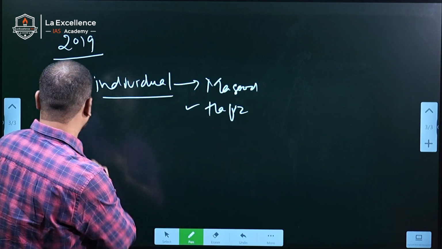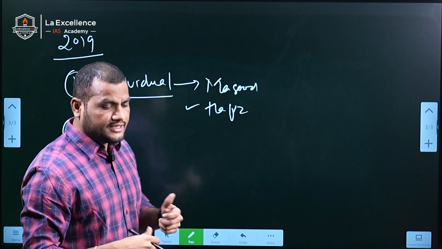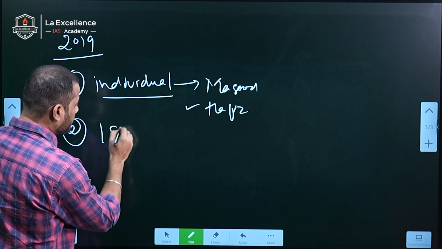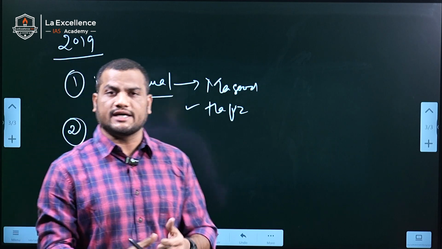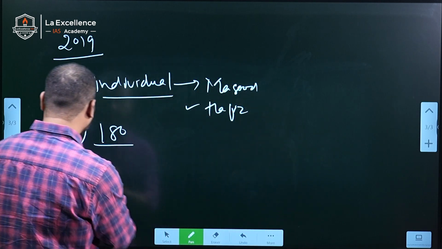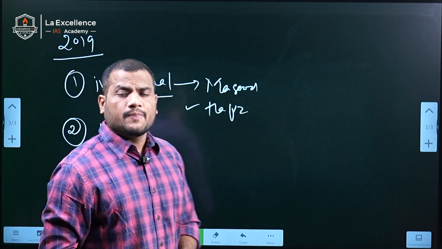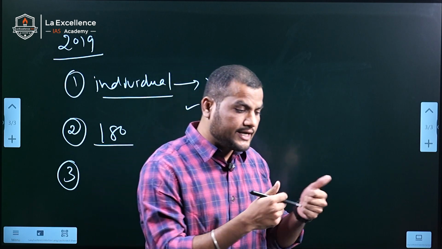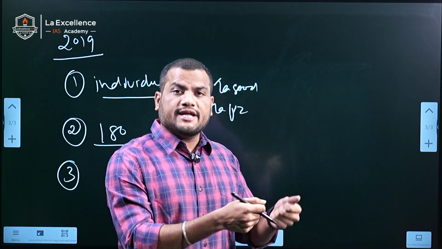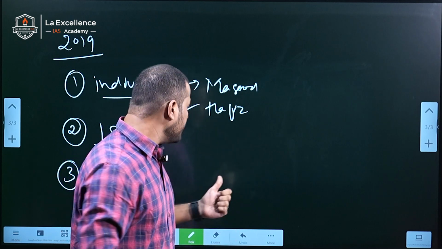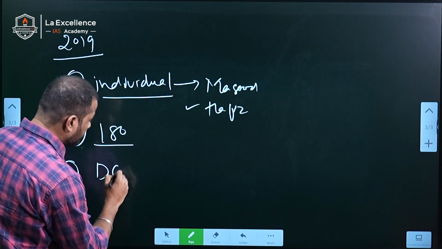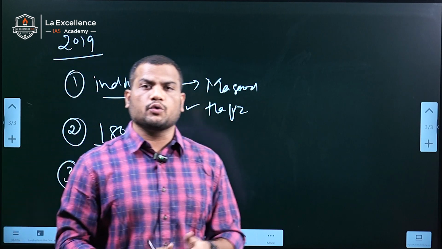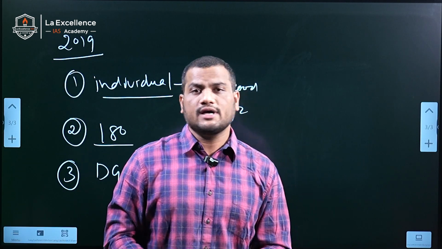Secondly, this gave the power to the central government to detain any particular individual under this law up to 180 days without filing any charge sheet. That was the major second amendment. And the third amendment was that earlier, to investigate any of these activities in a particular state, that state's permission was required, but the amendment made it so that the permission of the Director General of the National Investigation Agency is sufficient to investigate these cases in any part of the country.